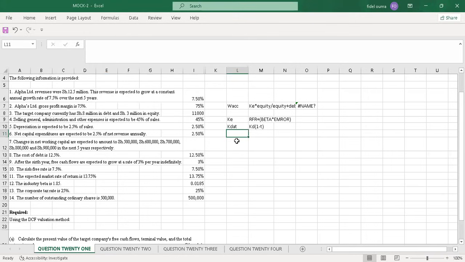So I'll start with the KE, the cost of equity. I'll start with the risk-free rate. Under additional information number 10, we are told that the risk-free rate is 7.5%. So I'll say equals 7.5%.